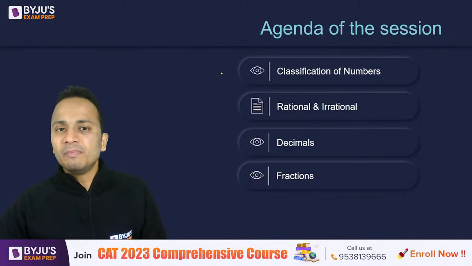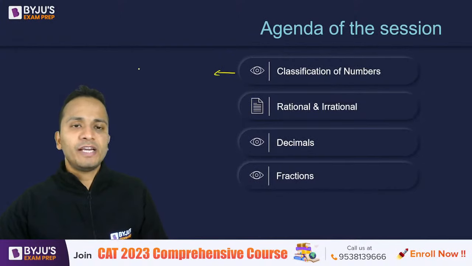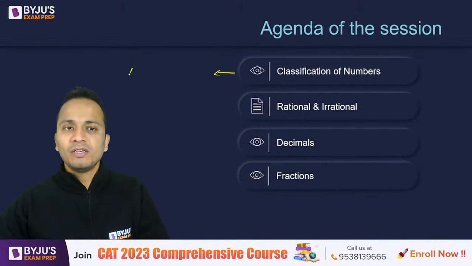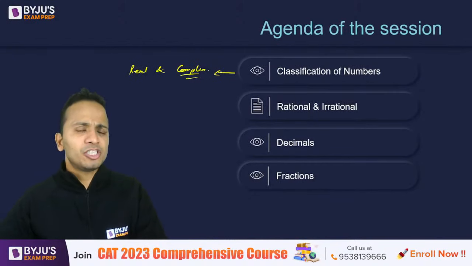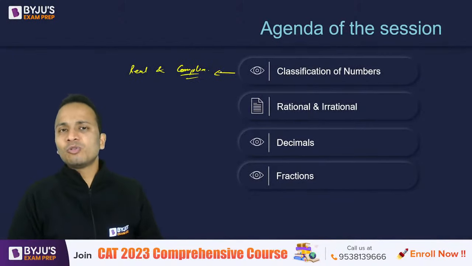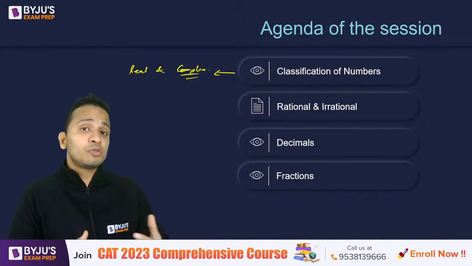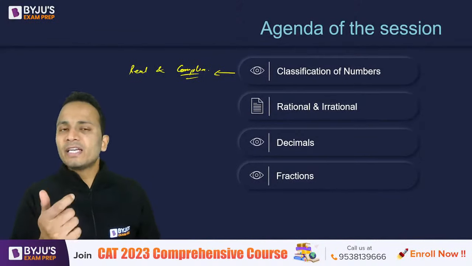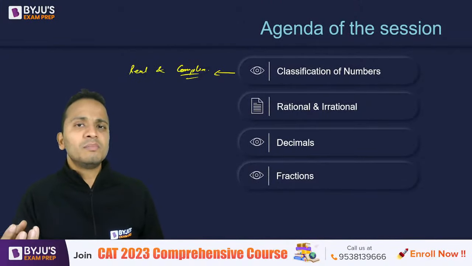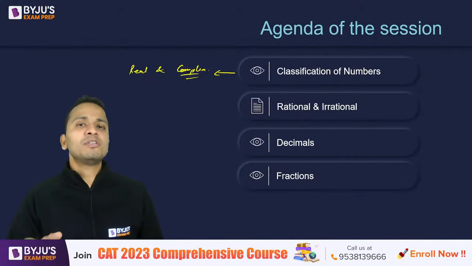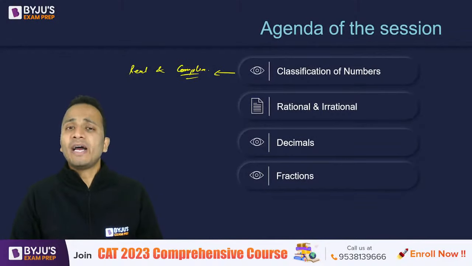So primarily the numbers are classified into real numbers and complex numbers. Now, complex numbers or imaginary numbers are those numbers which basically have a negative number in their square root. Or if you know the term iota, complex numbers or imaginary numbers will have iota in them.